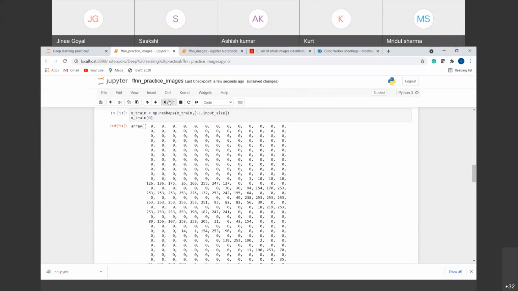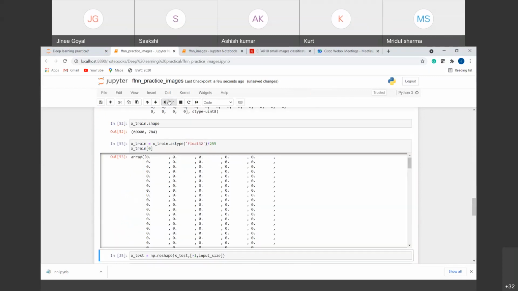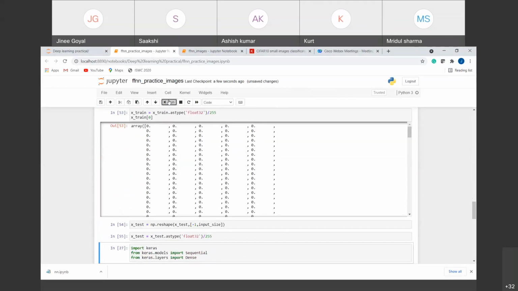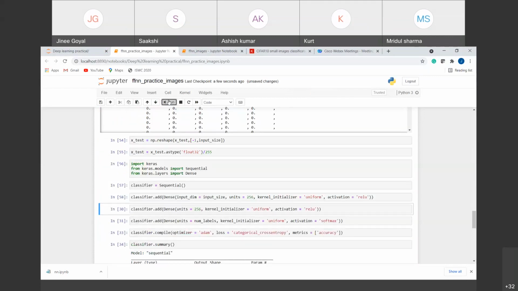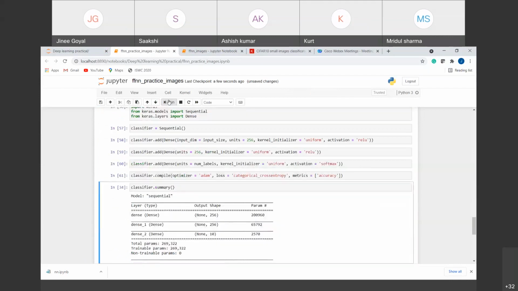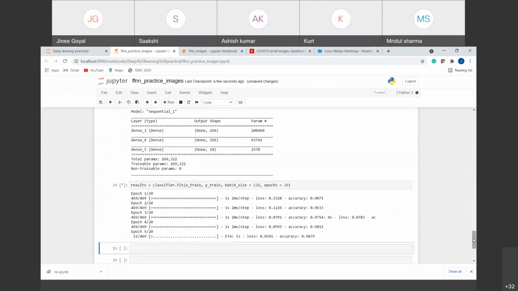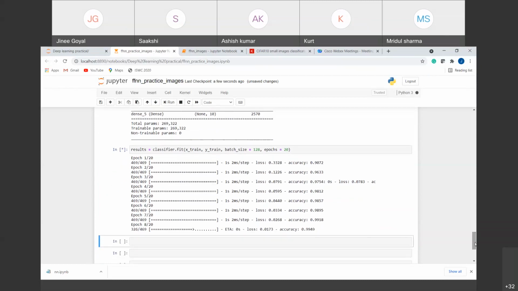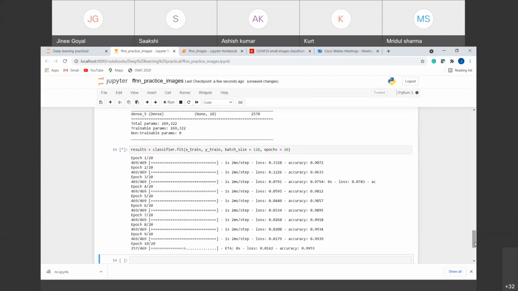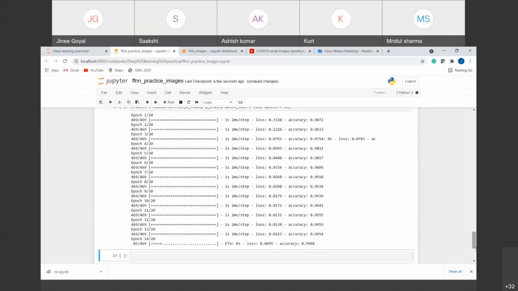Let me see if it is working now. Yes, now it's running. Sometimes the kernel gets stuck, right? We were writing the code for so long, so I just closed the file and ran it again. Now you can see it's working. We are getting the results for 20 epochs.